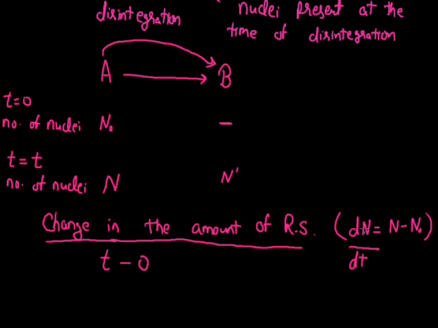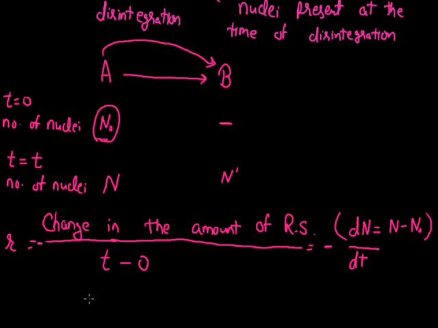So this kind of representation, dN by dt, will represent the rate of radioactive disintegration by the symbol R. And since the number of radioactive nuclei decreases with time, initially there was a high number of radioactive nuclei A, and when it is converted into B, this number is continuously going to decrease. So to represent the decrease in the amount of the radioactive substance, here we will be using the negative symbol. So that will be the mathematical expression for this rate of radioactive disintegration.